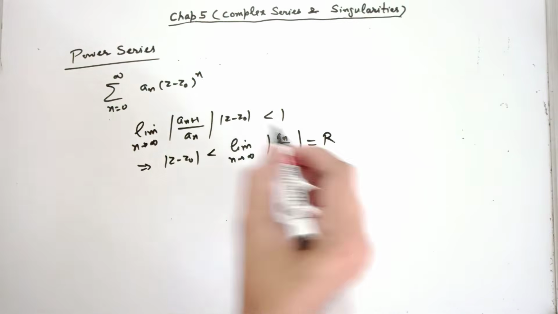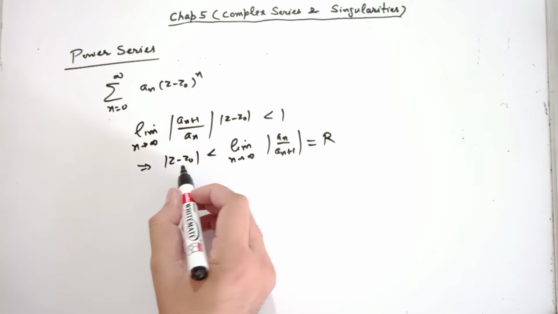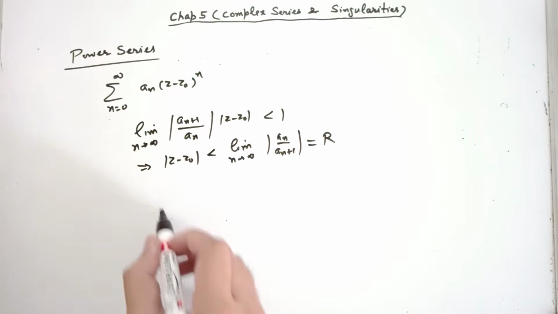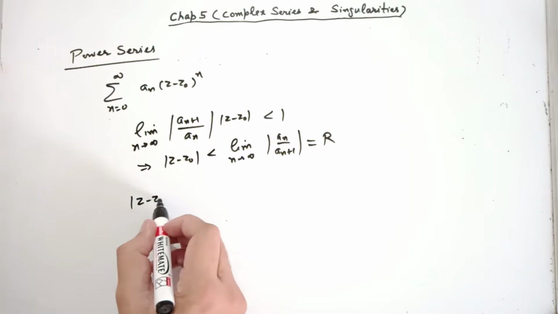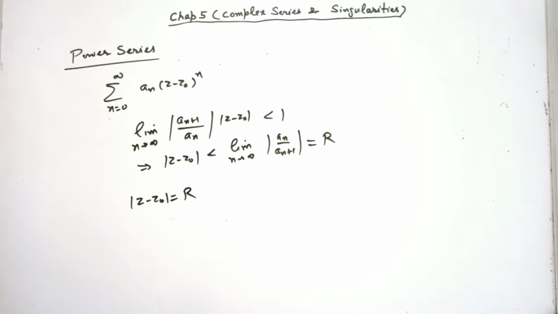So this series is absolutely convergent, or simply convergent, in the circle mod z minus z0 equal to R. This circle, mod z minus z0 equal to R, is called the circle of convergence, and R is called the radius of convergence. Okay, R is called the radius of convergence. See this example.